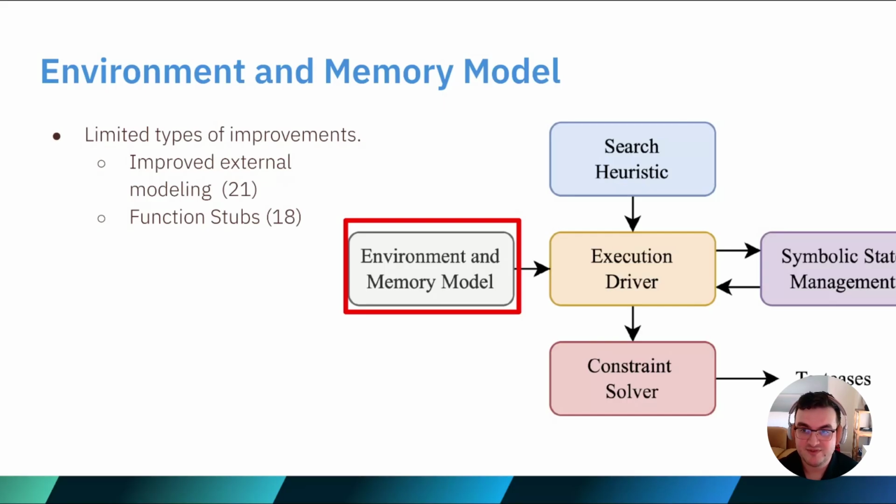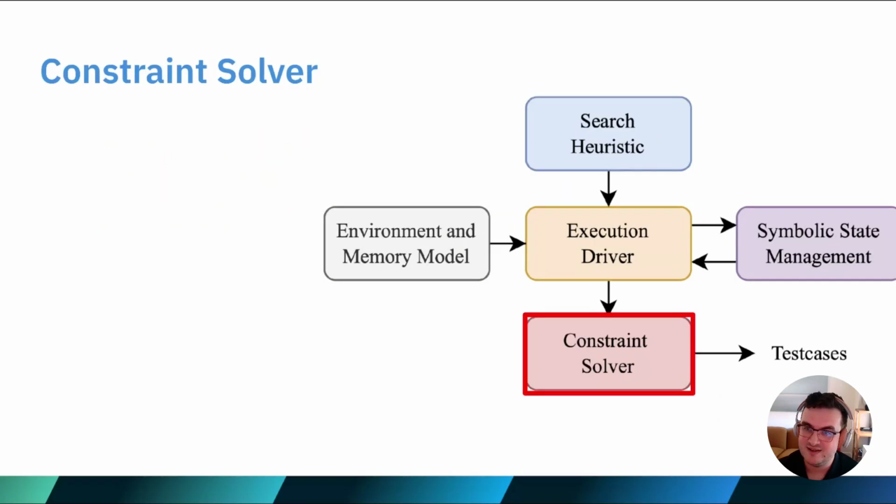However, they broadly fell into two categories: improvements to modeling external values and function stubs. Function stubs were the simplest improvement, where users can identify a system or function call in the program that produces repeatable results, say like a hashing function. And instead of having the symbolic execution engine execute over the entire complex hash function, you can simply create a stub that returns a random value, thus saving you a lot of time and energy.